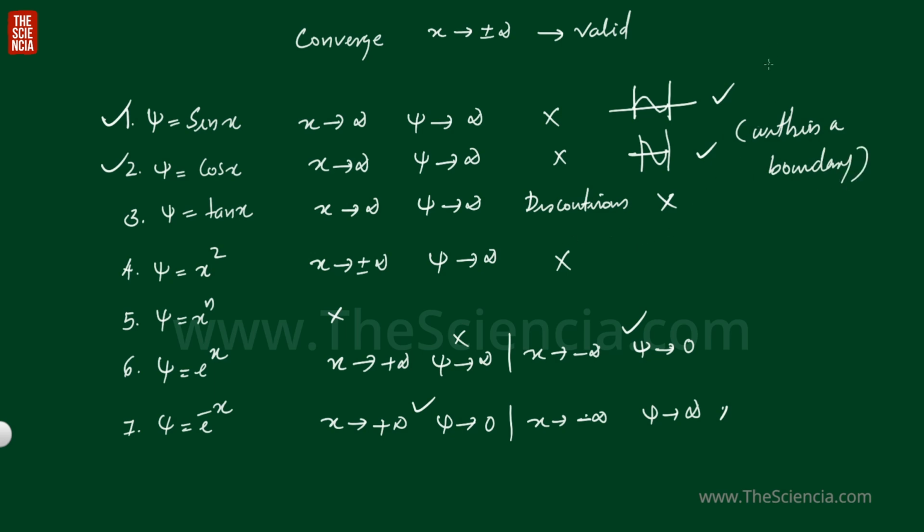So if you are taking a particle in a box, then we can use the sine wave function and the cos wave function because it is bounded. Okay, the particle is moving in a boundary only. But in general we cannot use psi equal to sin x or cos x as a valid wave function.